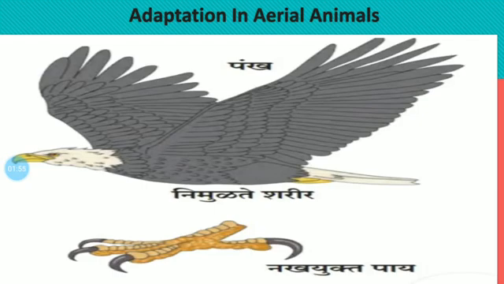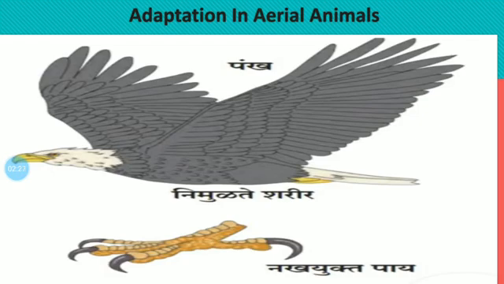So the aeroplane is like a bird. The aeroplane has two wings like a bird. After that, the structure of the aeroplane is a tapering, slender body like a bird.